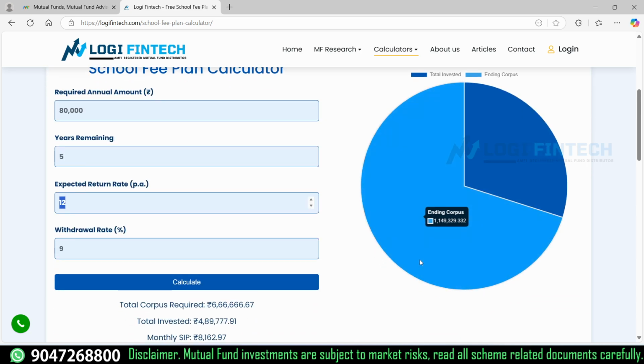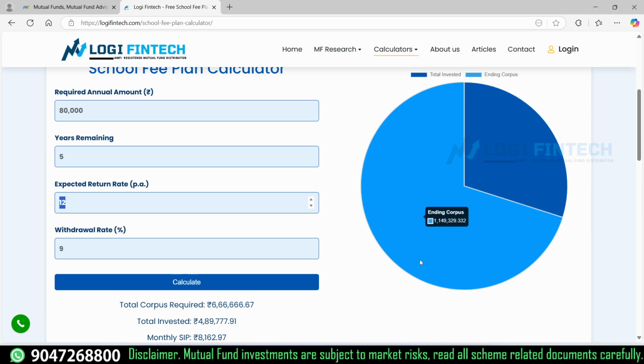Next is the expected rate of return for a mutual fund. If you stay for the long term in funds, they generate a minimum of 12% if it is an equity fund, 11.5% if it is a hybrid fund, and around 7 to 8% if it is a debt fund. That is what the SEBI approved projections say, so we can use 12%.